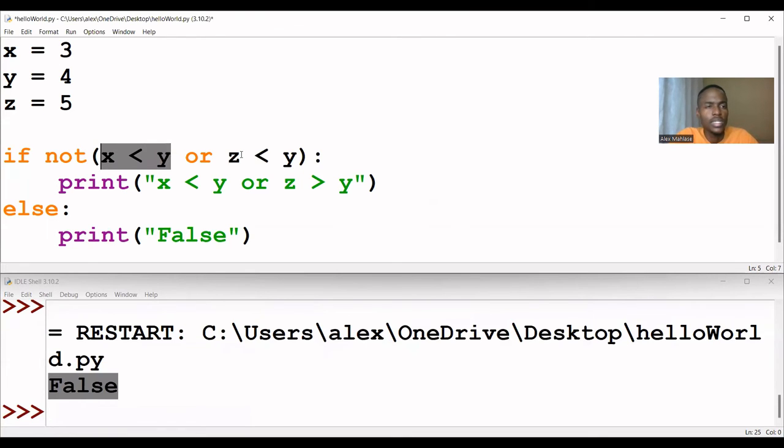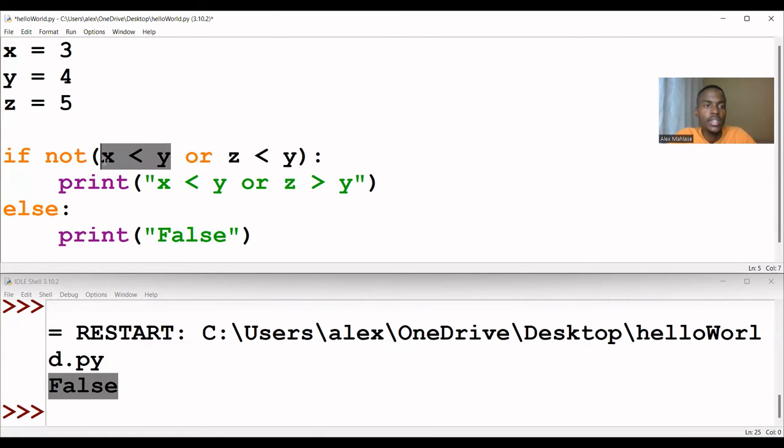Then when we say z is less than y, this is false. Let's leave it like that. But here we have a NOT operator. This is a logical operator. So in this case, it will reverse, it will negate the content within the brackets.